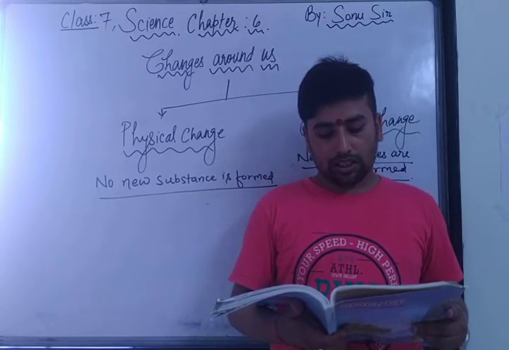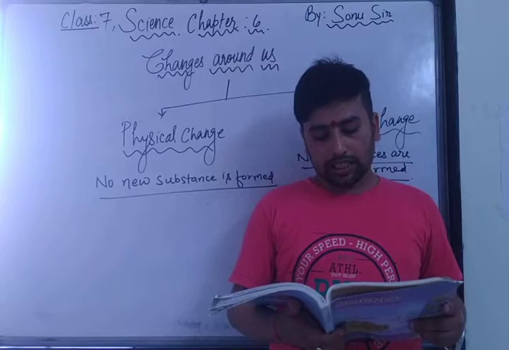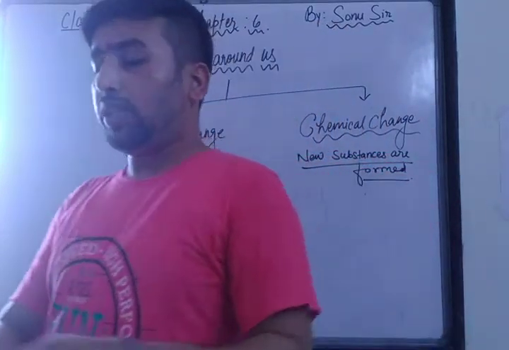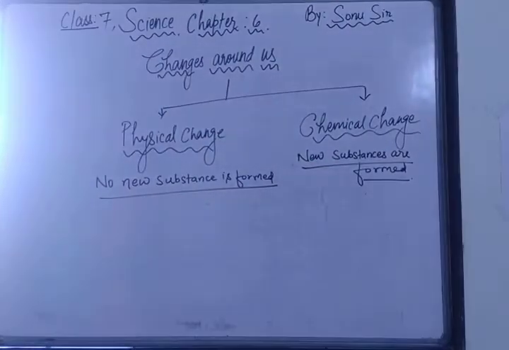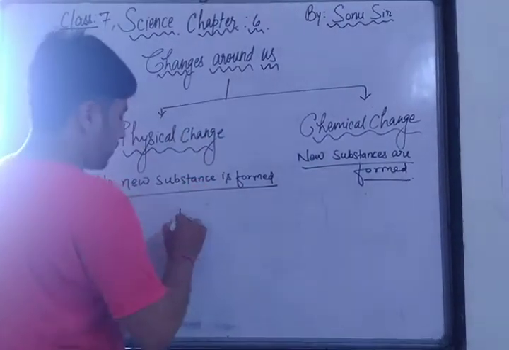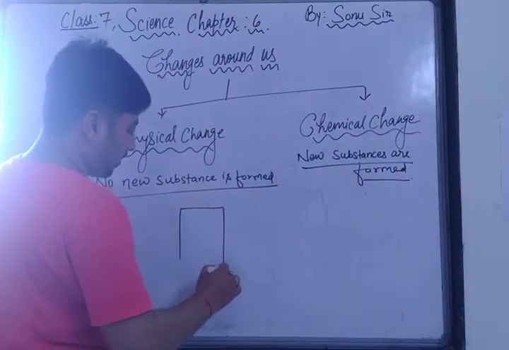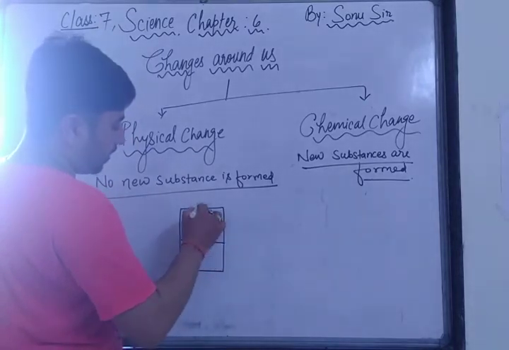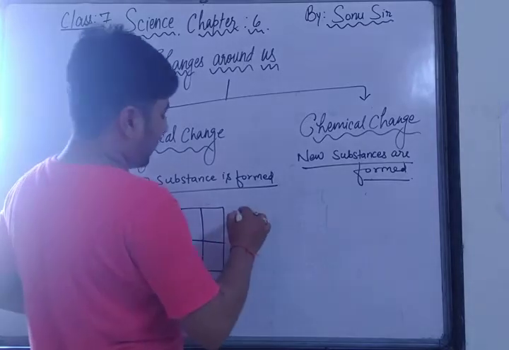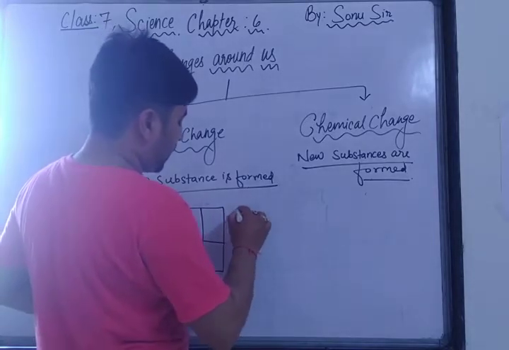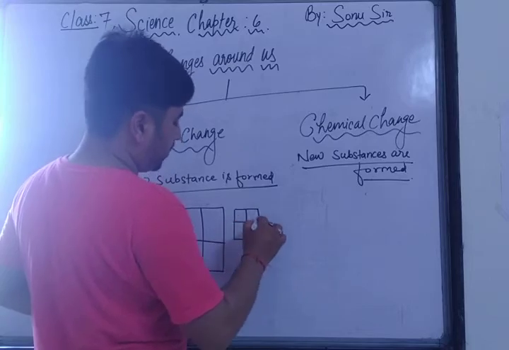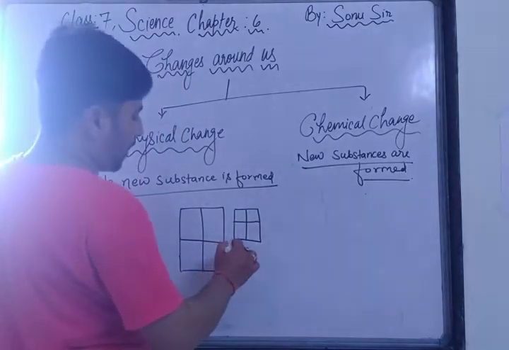Obviously you cannot join these pieces back to the original state, but there is a change in the property of the paper. Now they are talking about how you have to take one paper. Just suppose this is one paper, right? After that you have to cut this paper into 4 parts. So you have seen each of the 4 parts is there. Now each part you have to again cut into 4 parts. So you can see here how many parts there will be.